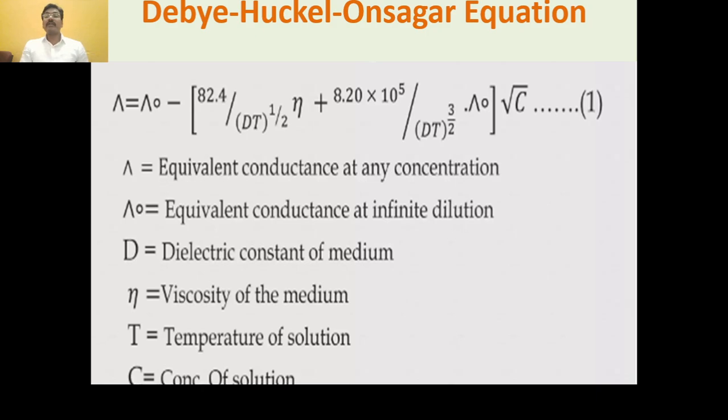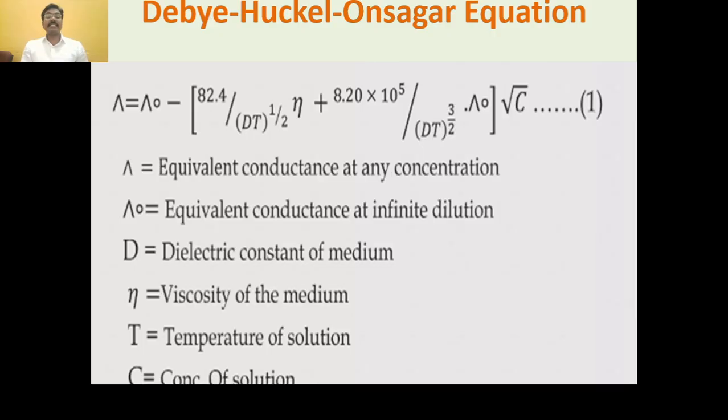What is the Debye-Huckel-Onsager equation? This equation is shown here. In this equation, lambda is the equivalent conductance at any concentration. Lambda O is the equivalent conductance at infinite dilution. D is the dielectric constant of the medium.